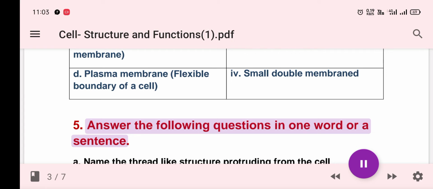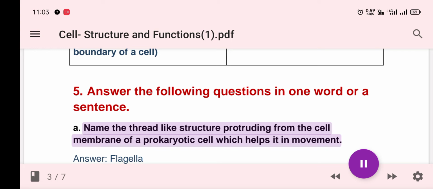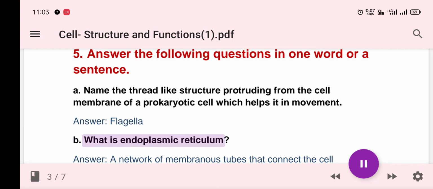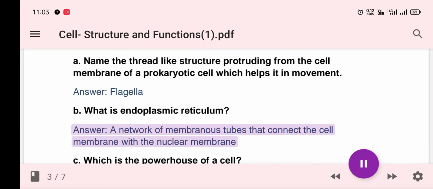5. Answer the following questions in one word or a sentence. A. Name the thread-like structure protruding from the cell membrane of a prokaryotic cell which helps it in movement. Answer: flagella. B. What is endoplasmic reticulum? Answer: a network of membranous tubes that connect the cell membrane with the nuclear membrane.